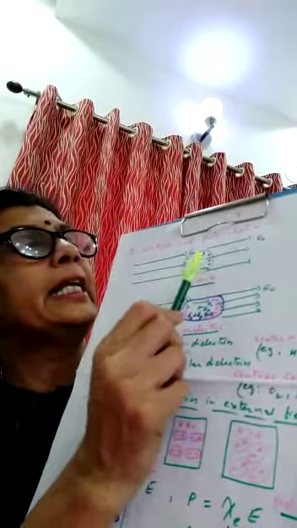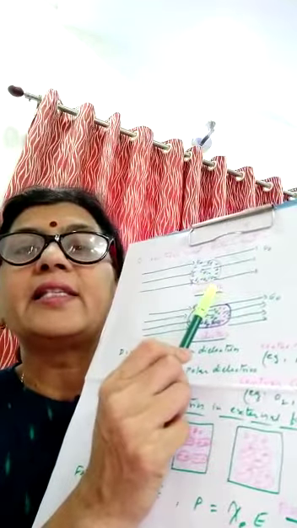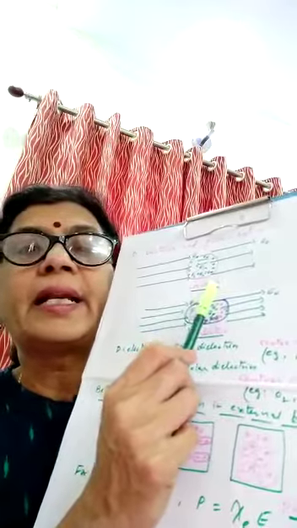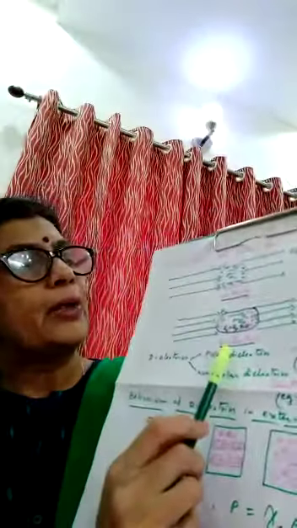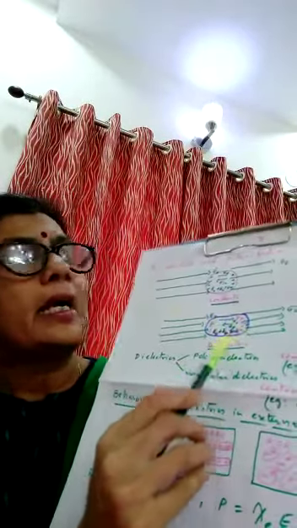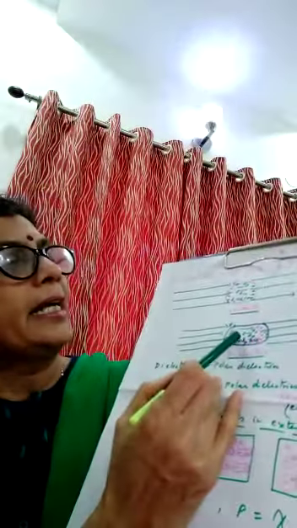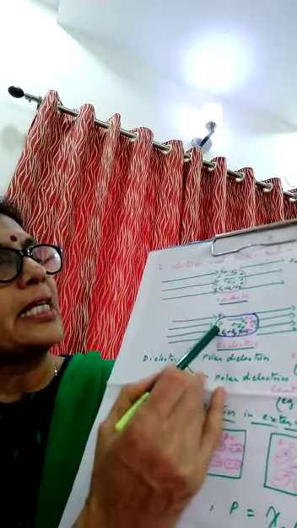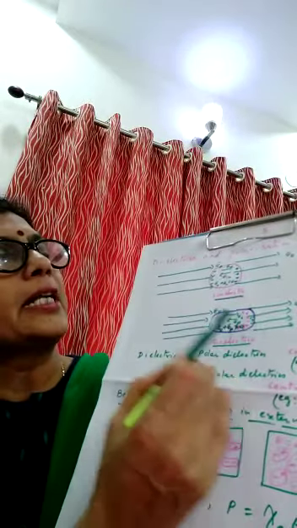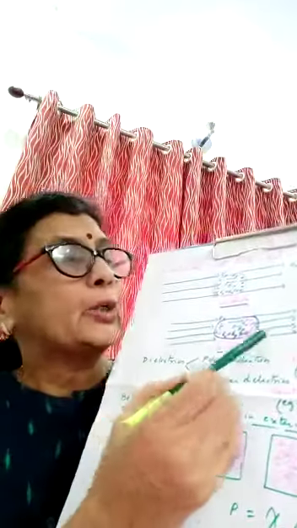We have studied E is 0 inside. The net field is always 0. That is why the net field inside the conductor is always 0 when the conductor is placed in a uniform electric field. Now let us come back to the dielectric. What will happen to the dielectric here? The charge is polarized. The molecules are arranged, minus and plus charges, like this, and due to polarization the charges are negative here and positive here in the uniform electric field, but E naught is not equal to E P due to polarization.